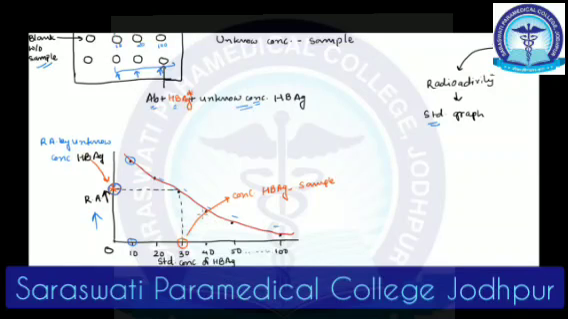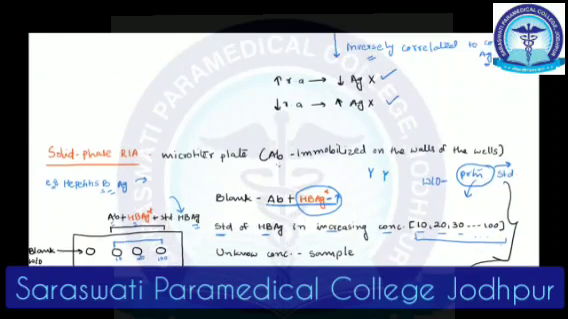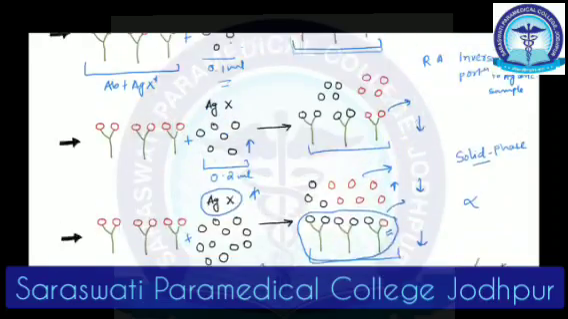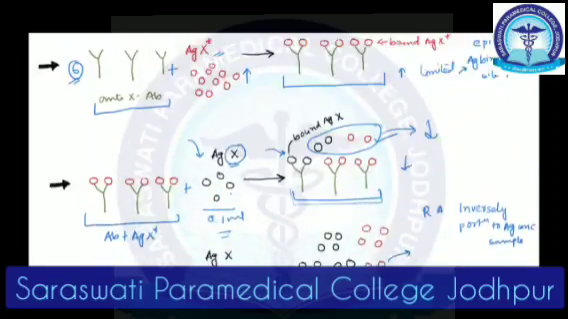So this is how, by plotting a series of standards of a particular antigen, we can find out the unknown concentration of antigen in the sample. Okay, so that's all. That's all about radioimmunoassay. I hope this was easy to understand.